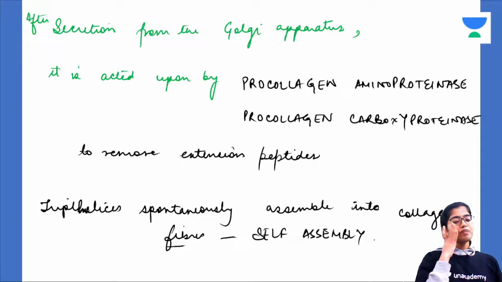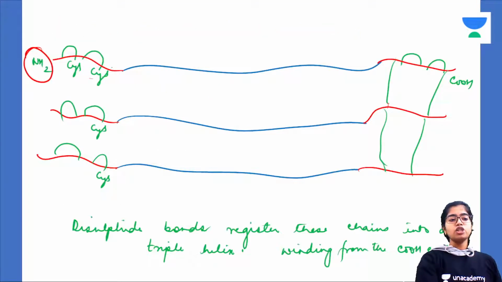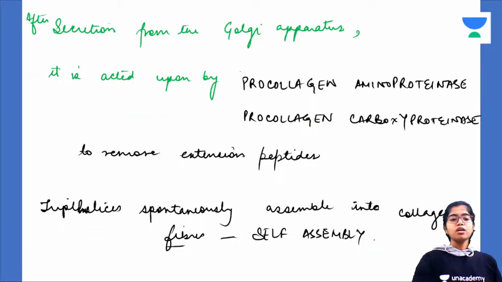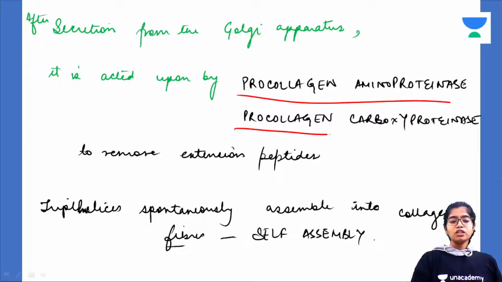Why is it called self-assembly? Because they spontaneously assemble together. All the 3 helices spontaneously start winding around. They spontaneously assemble together into collagen. Okay, got it? Now, after this, they have been matured in the endoplasmic reticulum. They have passed through the Golgi apparatus and they have graduated, post-graduated. Now they are mature. Now these extension peptides will be removed. By which enzymes? Pro-collagen aminoproteinase at the amino terminal and pro-collagen carboxyproteinase at the carboxy terminal.